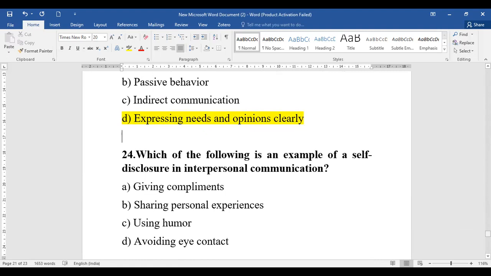When we look at the given options, with respect to self-disclosure, sharing your personal experiences will be counted as a self-disclosure in your interpersonal communication.